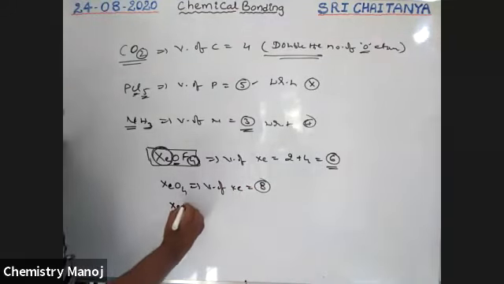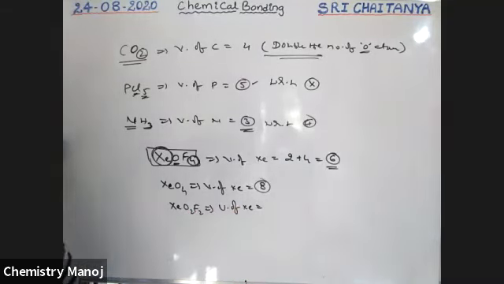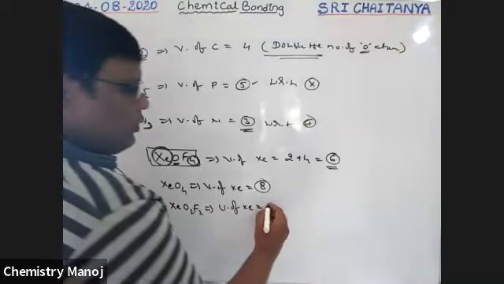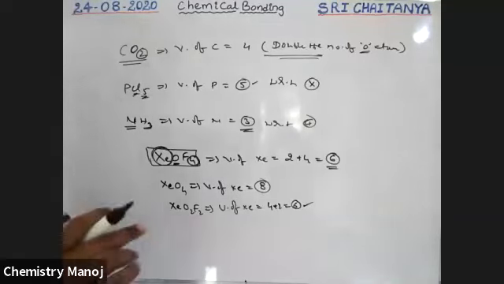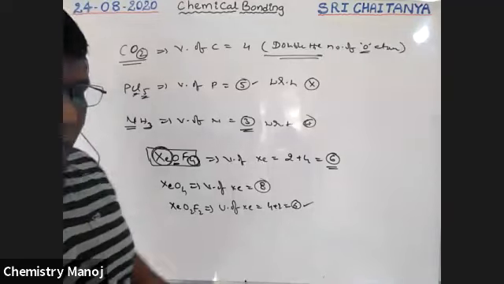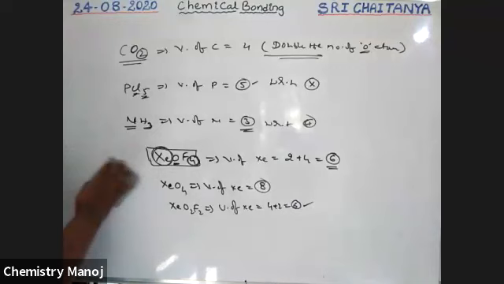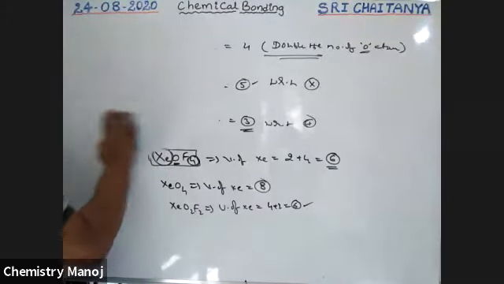Next, XeO2F2. Tell me, boys, what is the valency of xenon? Here, 2 oxygens, 2 twos are 4, and 2 halogens, 2 only. So 4 plus 2, that is equal to 6, is the valency of xenon. Like this, we should calculate valency. The number of halogens or number of hydrogens or double the number of oxygens is equal to the valency of that element. We use this frequently in the entire chapter, my dear boys. Please keep it in mind.